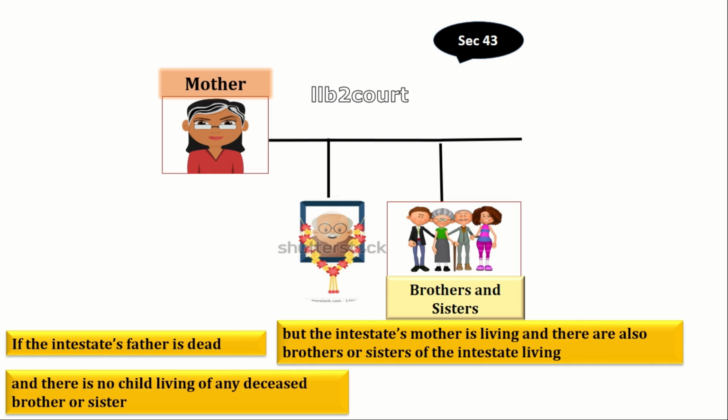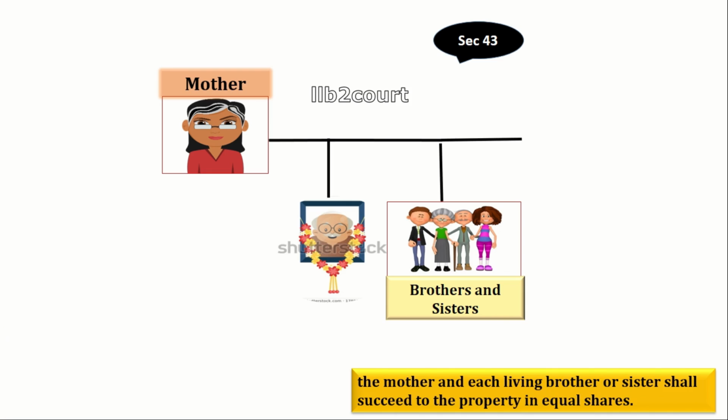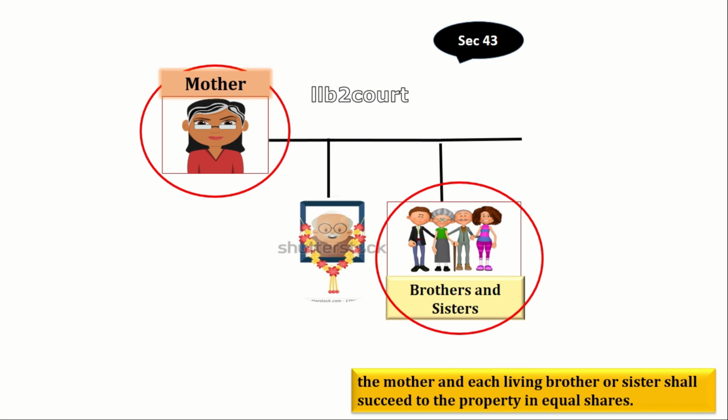Next, if there is no child living of any deceased brother or sister, that is, all brothers and sisters are living, no deceased brother or sister, and no child of brothers and sisters, then the mother and each living brother or sister shall succeed to the property in equal shares. So the mother has to share the property with brothers and sisters. But in the case of the father, he doesn't have to share the property with the mother or his children. Only if the mother is alive and brothers and sisters are alive, they both have to split the property equally. That's what is mentioned in section 43.